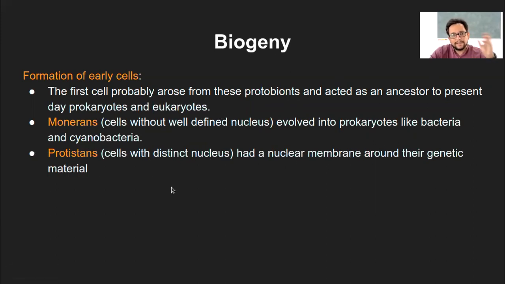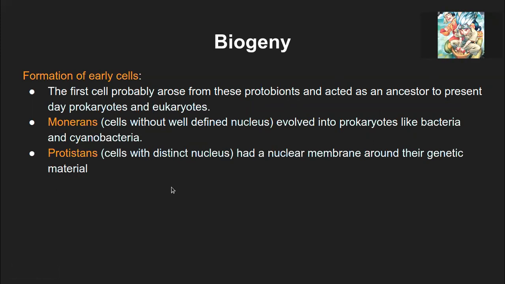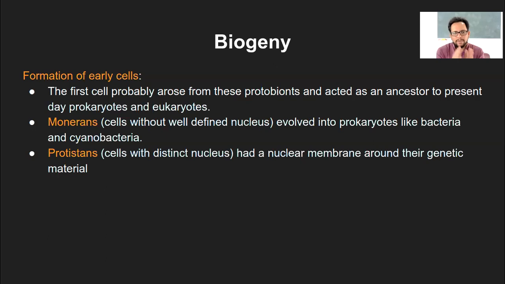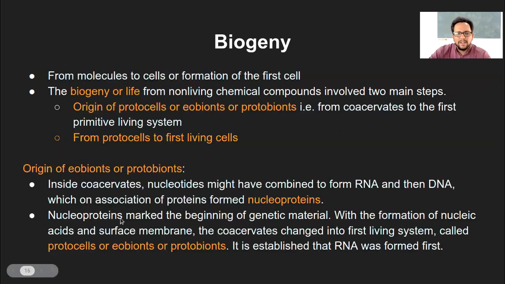So whatever we had seen in terms of coacervates, just developing over time to form the first living system, that is protocell, then forming a prokaryote-like cell, and then forming a eukaryote-like cell. So that is the process of biogeny in terms of these two steps, that is origin of protocells or protobionts and the formation of the first living cell.